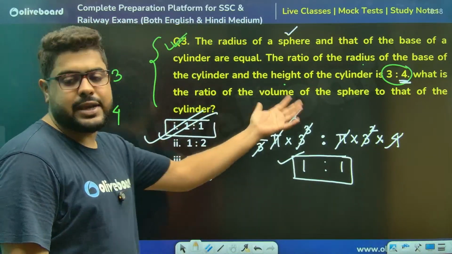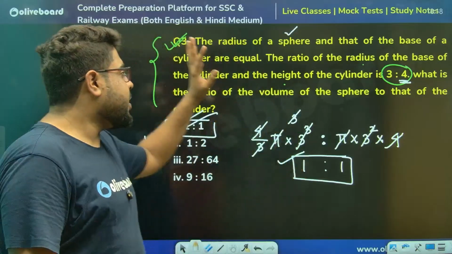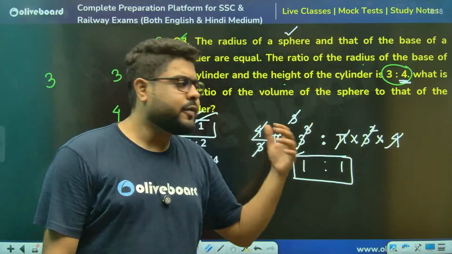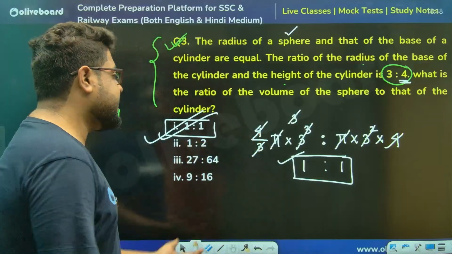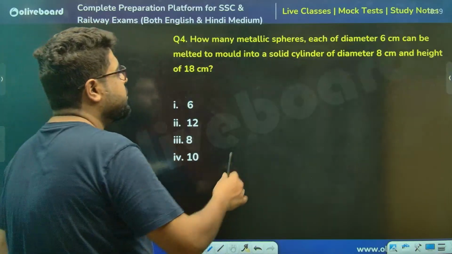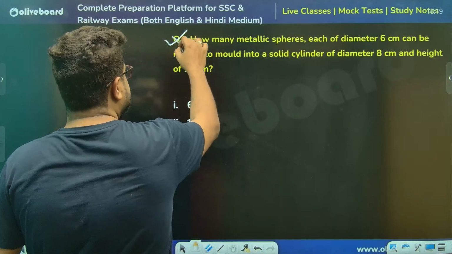See, everything got cancelled. Now if you are comfortable taking R, H and so on, take that. In that also everything will cancel. Ultimately, they're asking for the ratio, so nothing will change.